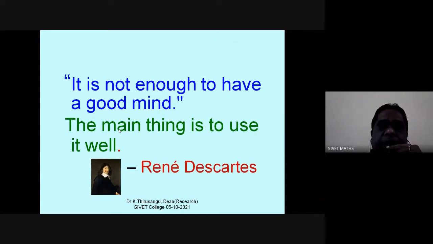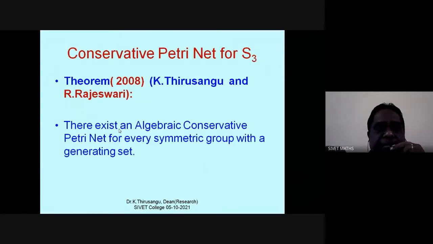See, algebraically, there are groups, rings, and everything you might have seen. Now, what we did is, in 2008, we constructed algebraic Petri nets, especially conservative Petri nets for a given symmetric group, S3.